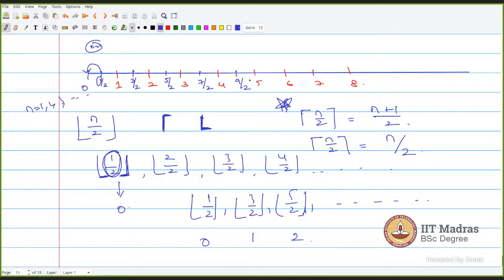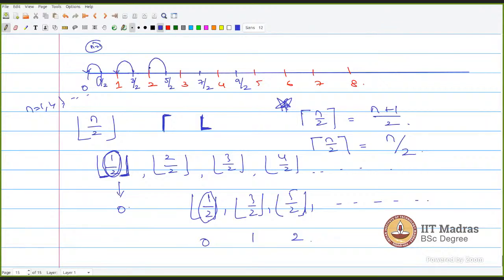Yes. See, you just worry about the odd case only. For the odd case, whatever you have inside, half, the output value is half less than the inside value. Similarly, if I have 3 by 2 inside my floor, I'm going to get output as half less than 3 by 2, which is 1.